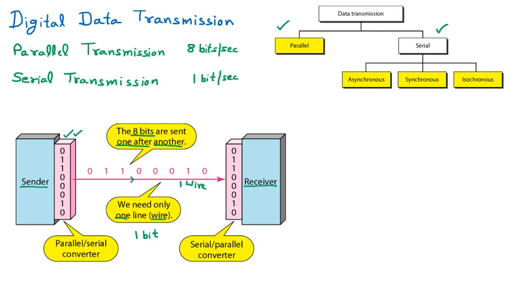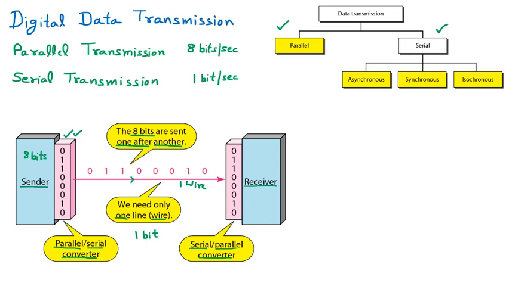And this is the parallel to serial converter. On the other side again a serial to parallel converter is applied. You assume that all the 8 bits are coming to the sender, means the sender is sending the same 8 bits, but we are using only one line.